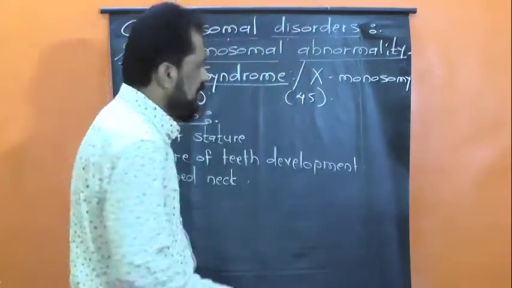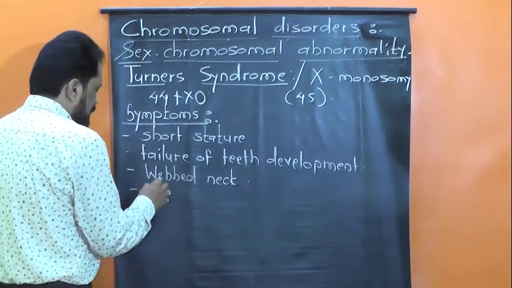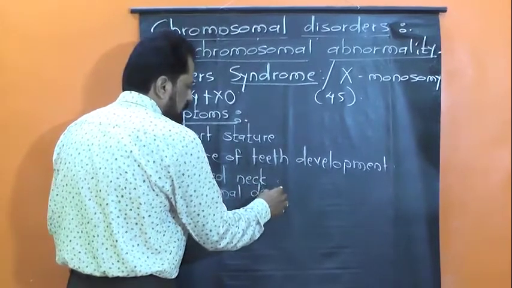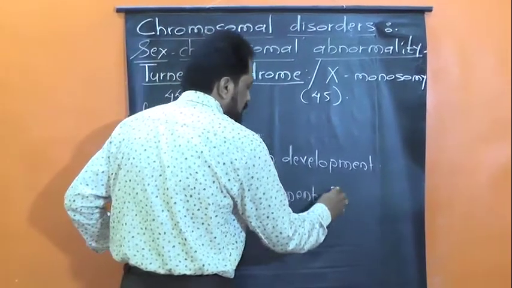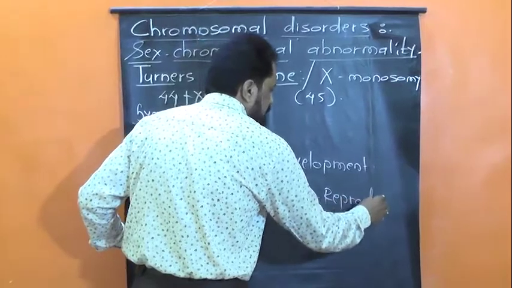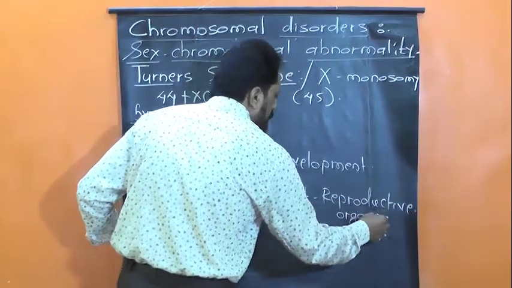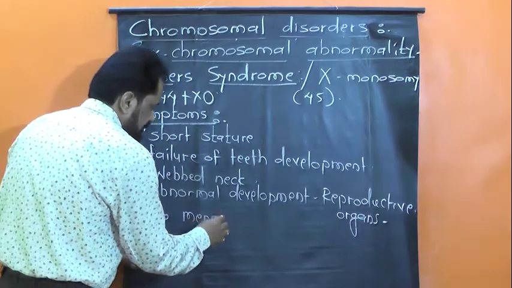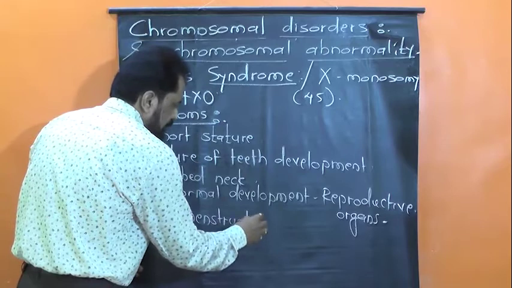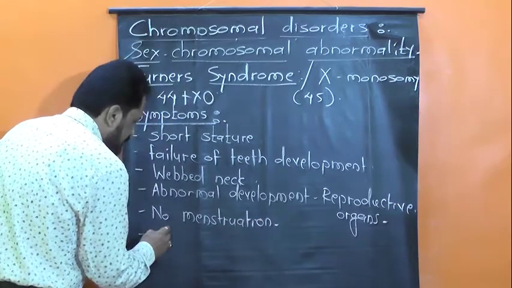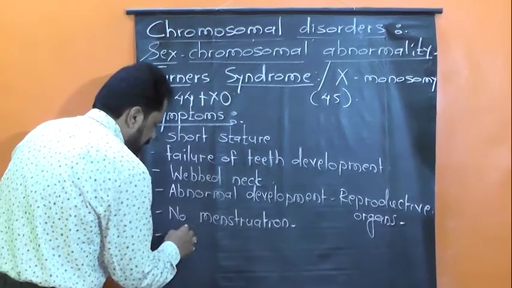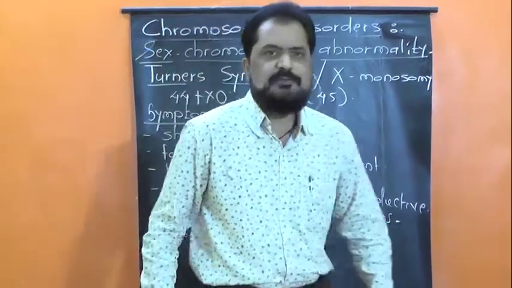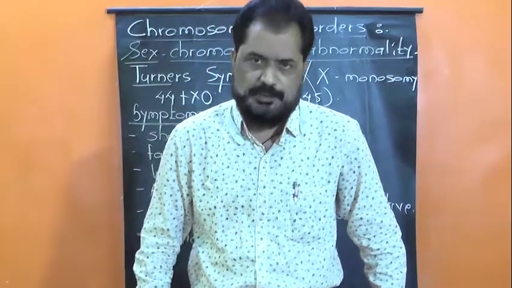They show abnormality in the development of reproductive organs, abnormal development of sex organs, and there is no menstruation. There is no menses. Ultimately, these females are sterile, infertile. These females cannot perform sexual reproduction.